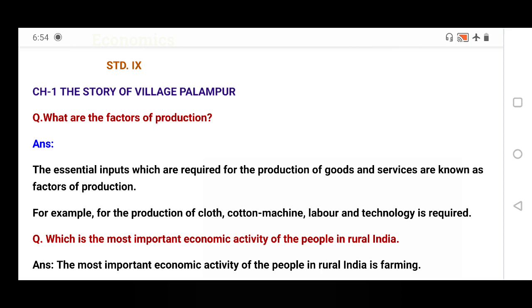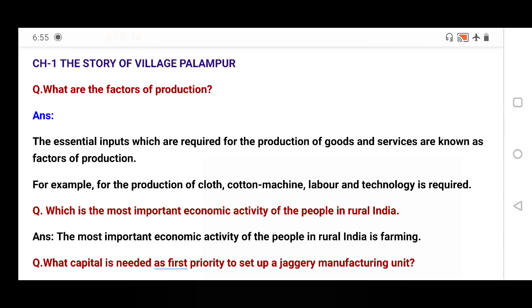First question: what are the factors of production? Factors of production means that whenever we go for the activity of production, at that time some inputs are required. These inputs are called factors of production. The essential inputs which are required for the production of goods and services are known as factors of production. So factors of production include labor, capital, technology, and money.